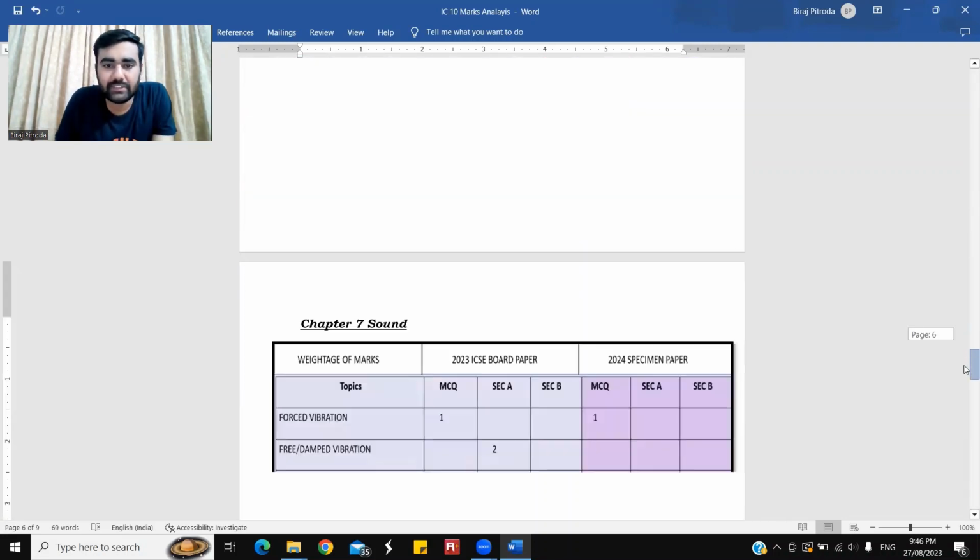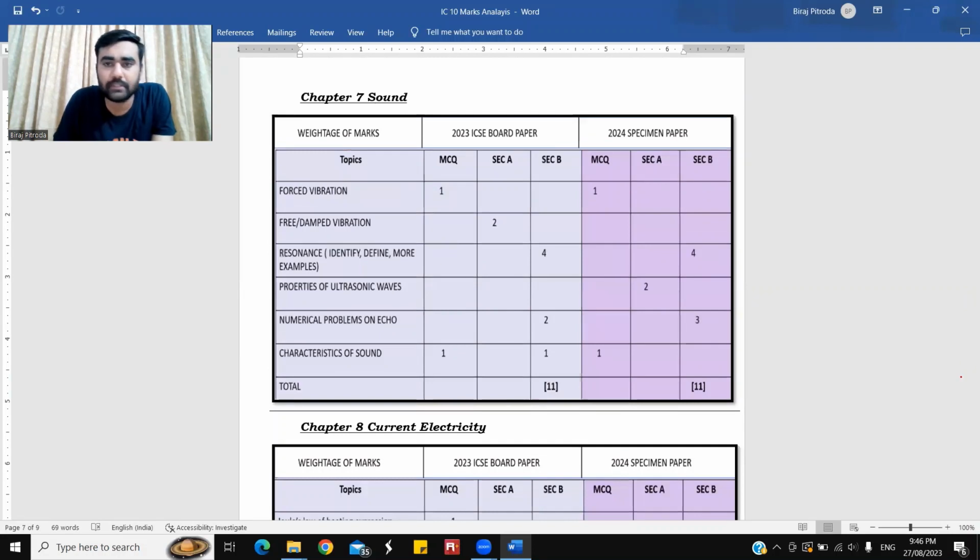Chapter number 7, sound. It's a good chapter, more about application based rather than mugging up and solving questions. Sound had maintained the average of 11 marks in both the exam papers: 11 marks in the 23 ICSE board paper and 11 marks in the 2024 specimen. What questions were repetitively seen and what questions are expected in our exam?